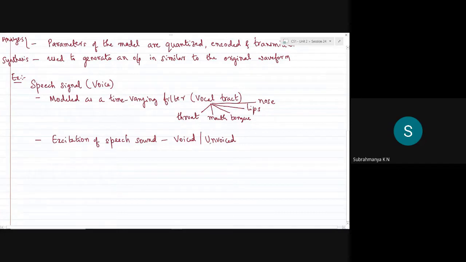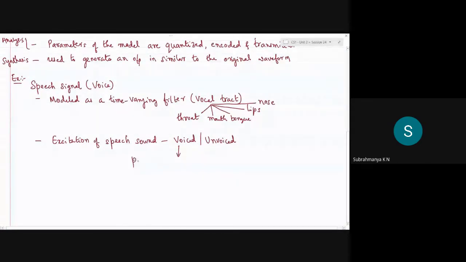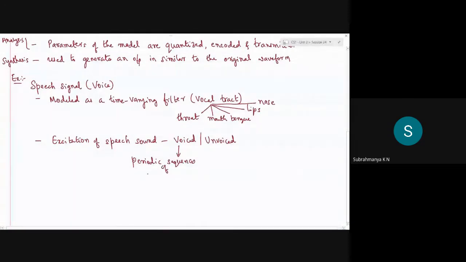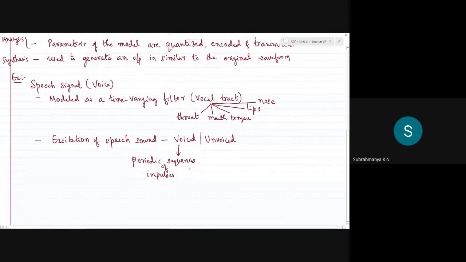For voiced speech, the excitation can be modeled as a periodic sequence of pulses, a train of impulses, periodic with a frequency, say f0 roughly, which depends on the speaker himself or herself.